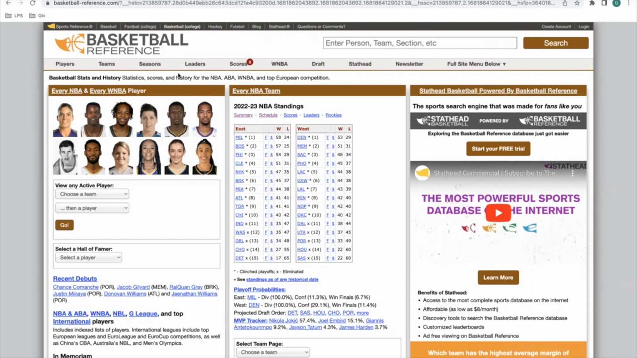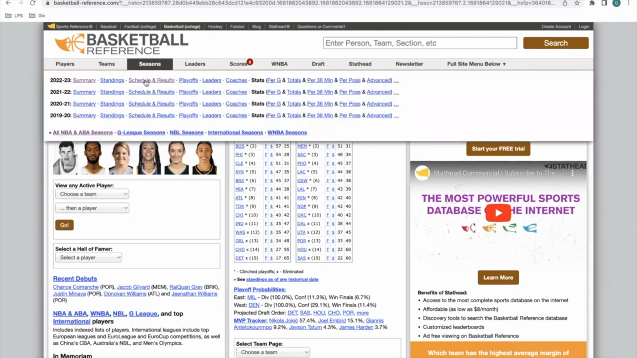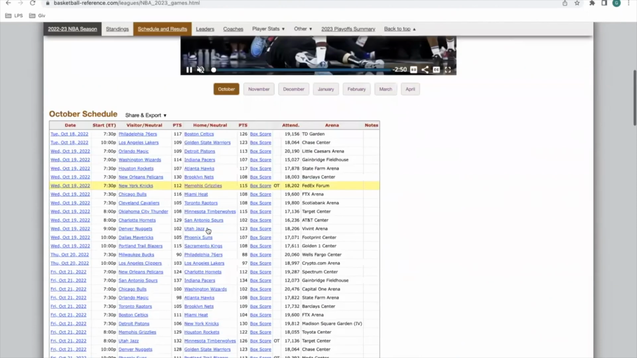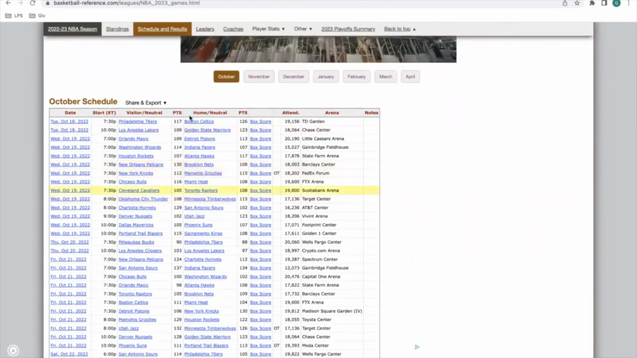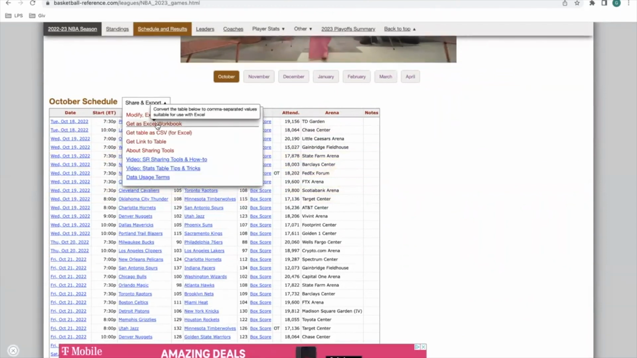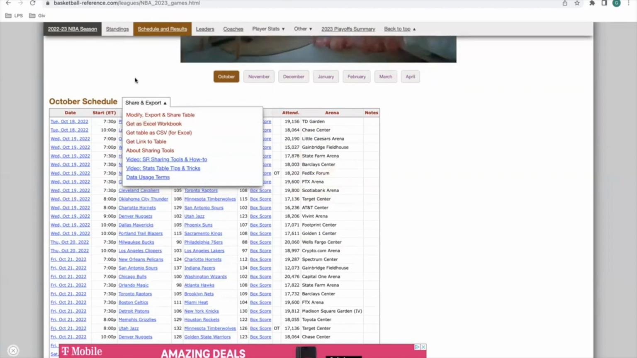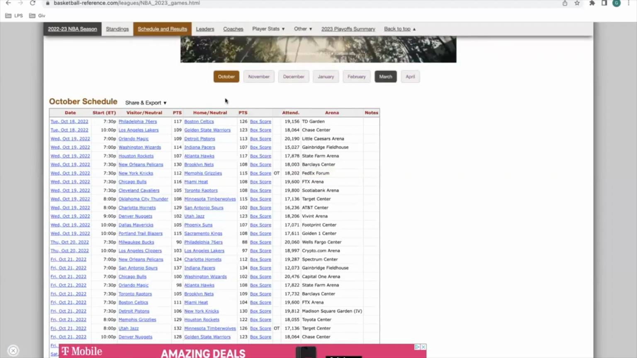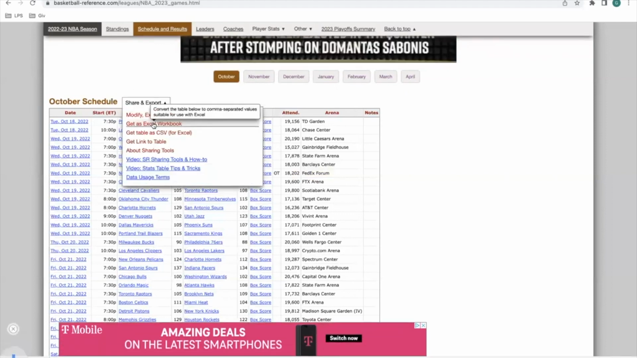So we need to get the results of all of the games for this NBA season. Once we get to this website, go to seasons, schedule and results for the 2022 to 2023 season. If you scroll down, it has all of these results in this beautiful table that you can literally export into an Excel workbook. But it has them split up for every month, so you're going to need to download every single month into an Excel workbook.